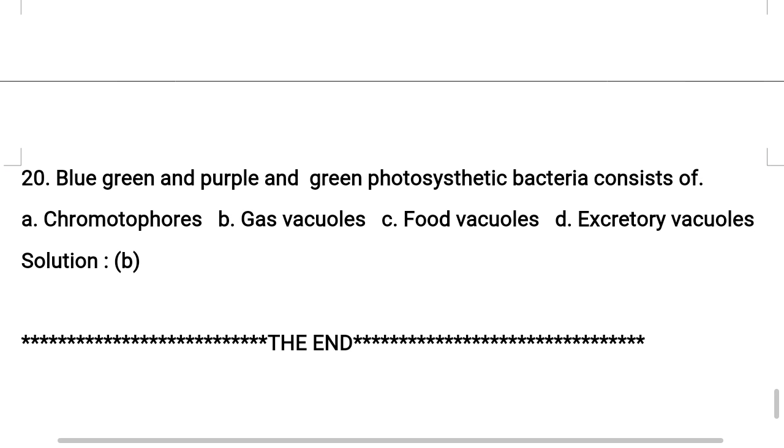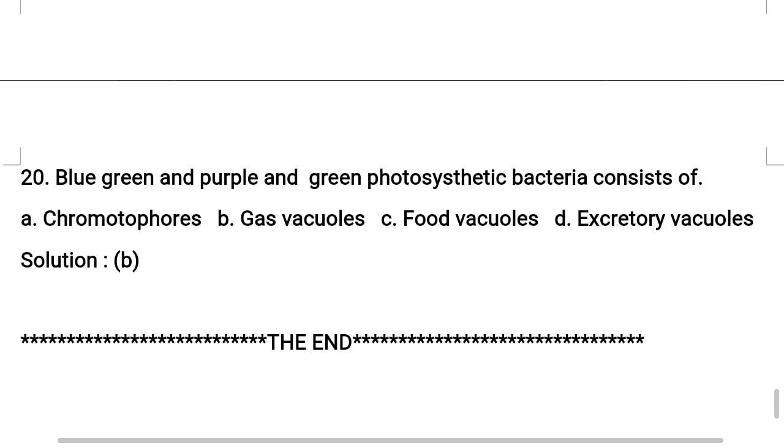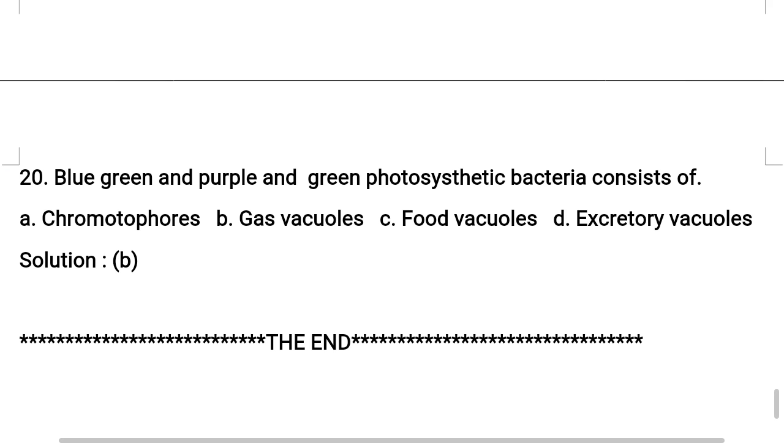Blue-green and purple and green photosynthetic bacteria consist of option A, chromatophores, B, gas vacuoles, C, food vacuoles, D, excretory vacuoles. So the correct option for this question is option B, gas vacuoles. As we learned in the previous class, I just wanted to give you extra information about this.